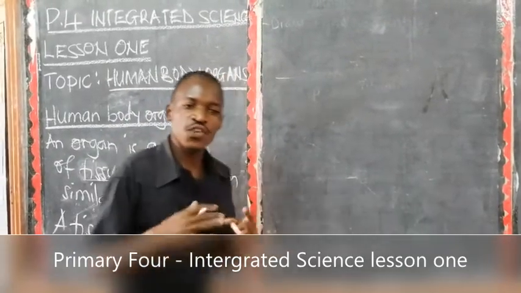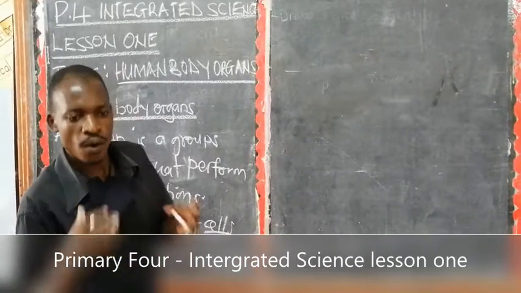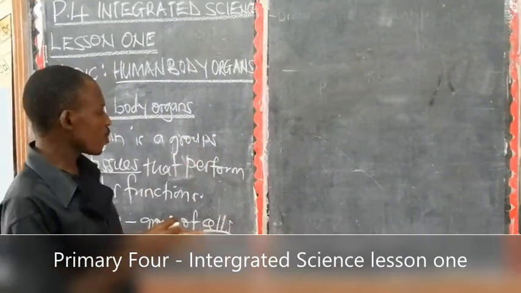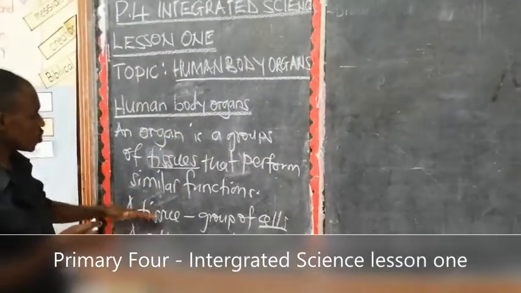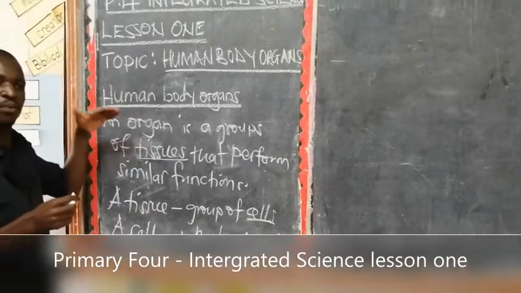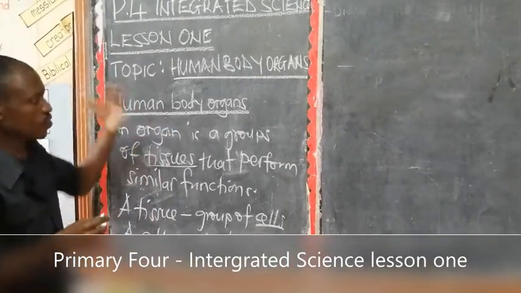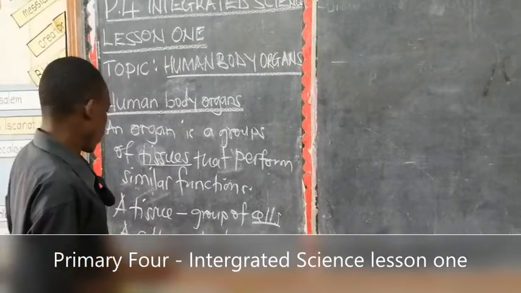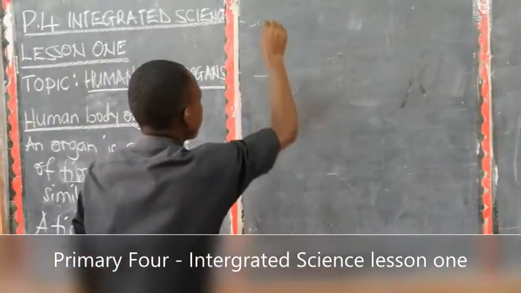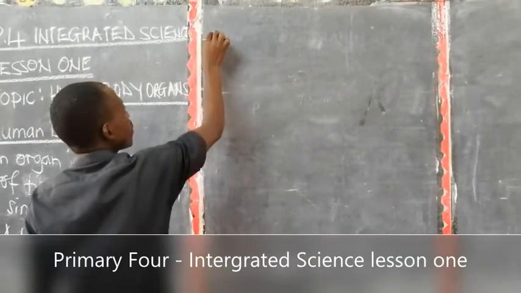You as a human being, you are one of the examples of an organism. Meaning you are made out of all these ones, cells, tissues, from tissues to organs, from organs to system, from system to an organism.